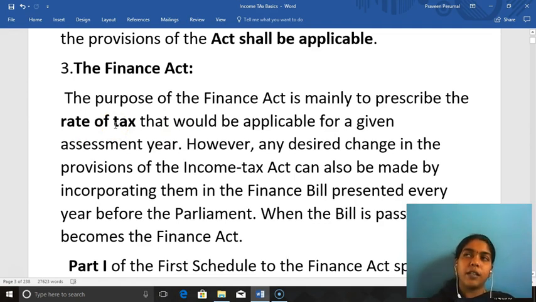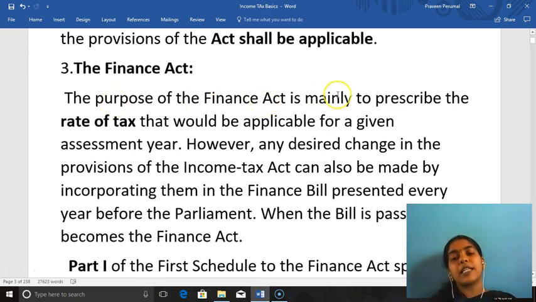The assessment year has much more prominence than the financial year or the previous year. It is very peculiar to the Income Tax Act.